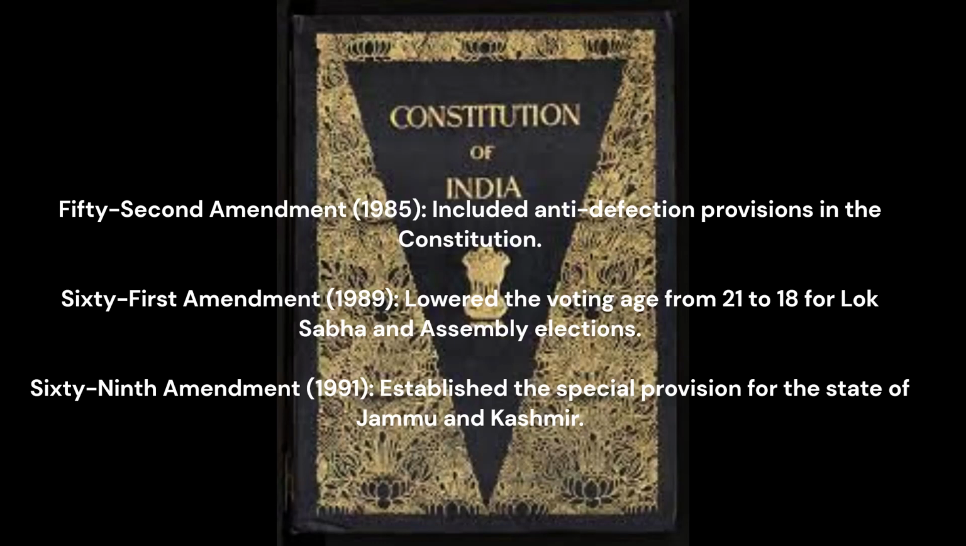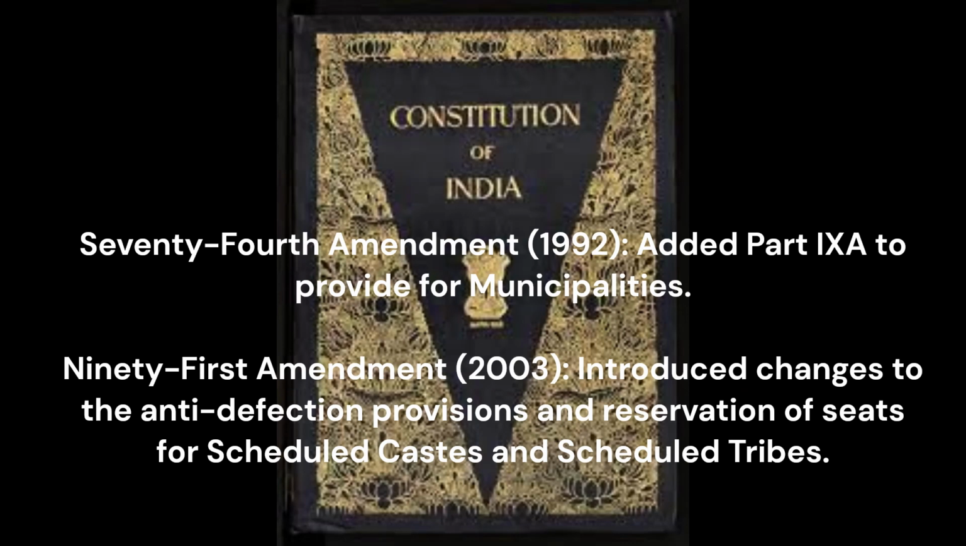69th Amendment, 1991 established the special provision for the state of Jammu and Kashmir. 73rd Amendment, 1992 added Part 9 to provide for panchayats. 74th Amendment, 1992 added Part IXA to provide for municipalities. 91st Amendment, 2003 introduced changes to the anti-defection provisions and reservation of seats for scheduled castes and scheduled tribes.